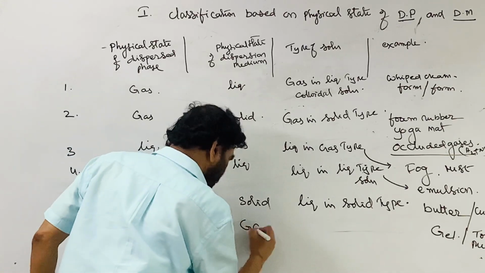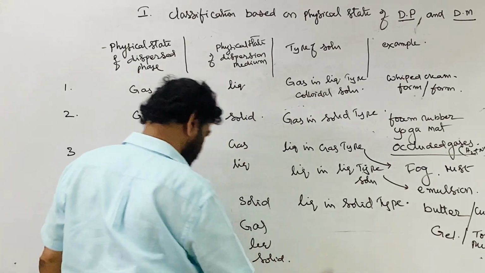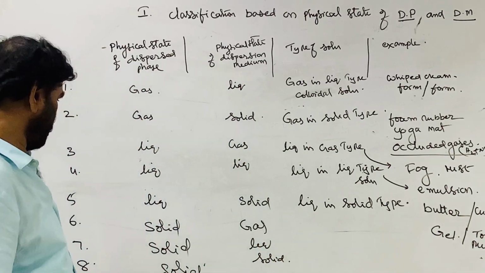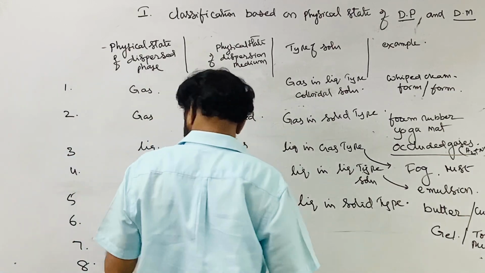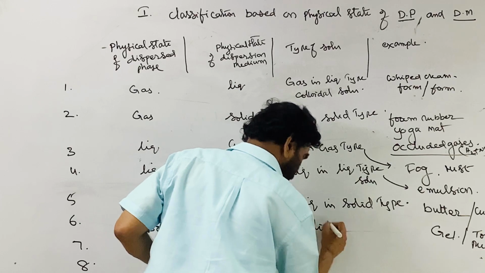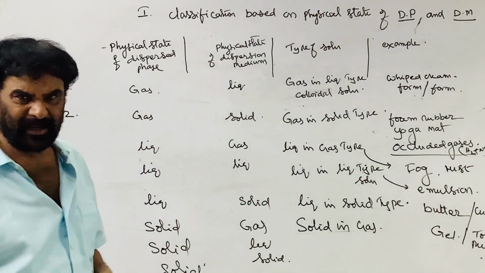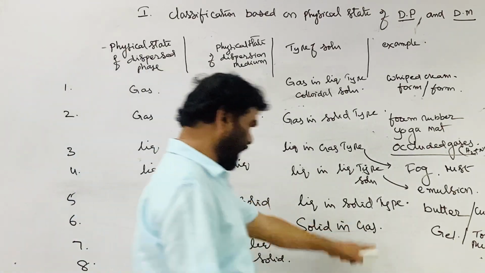Here the dispersion media are gas, liquid, solid. So the seventh one is solid in gas. It is just classification, categorizing, solid in gas type.